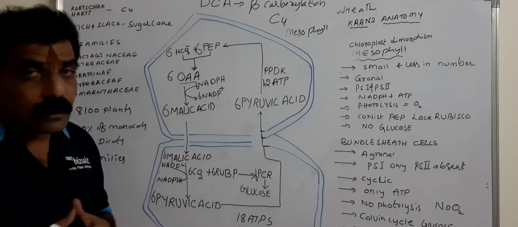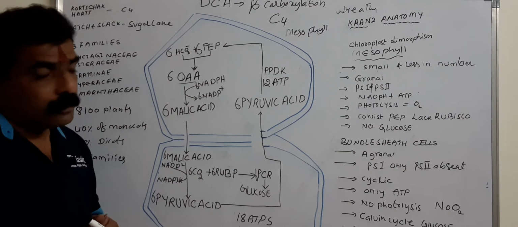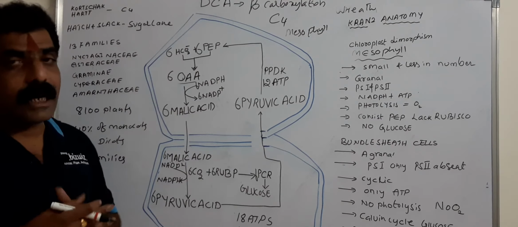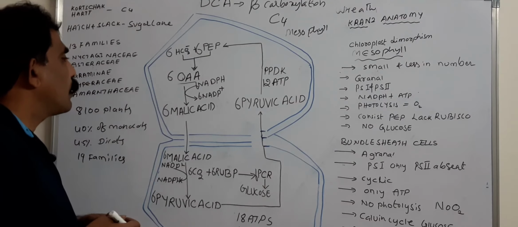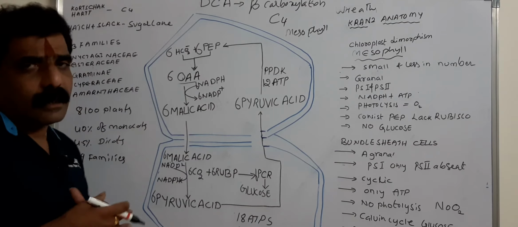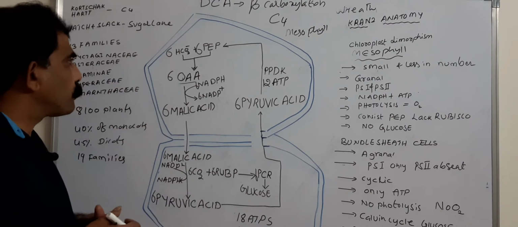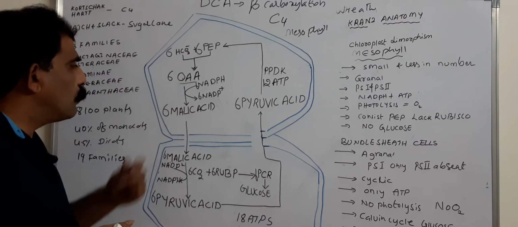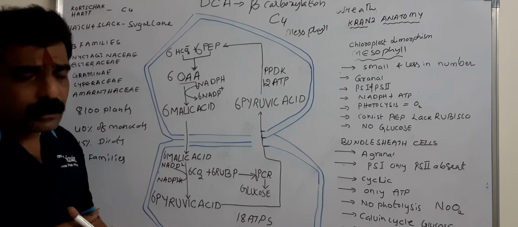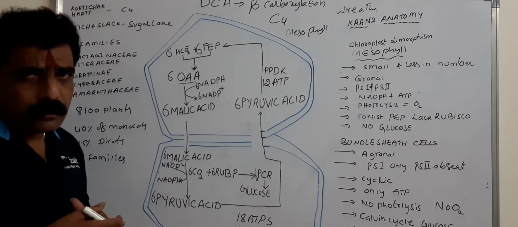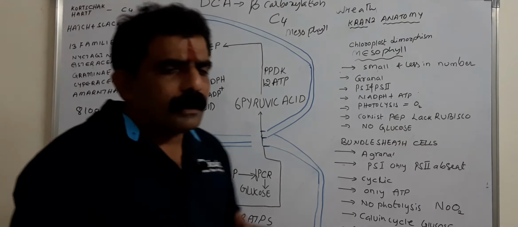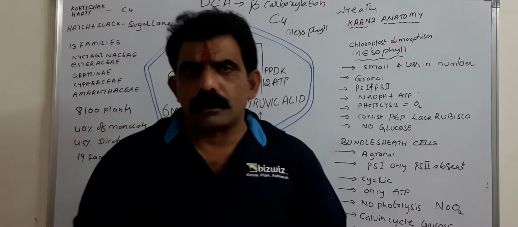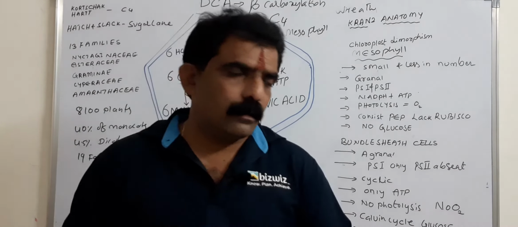It consumes NADPH, which acts as a hydrogen donor and reduces the oxaloacetic acid into malic acid. If you take 1 carbon dioxide, 1 malic acid. If you take 6 carbon dioxides, 6 malic acid molecules. Now, the malic acid is formed in the chloroplast of mesophyll cells.